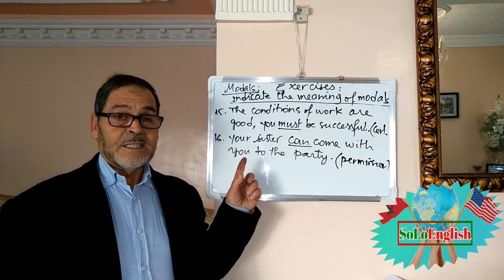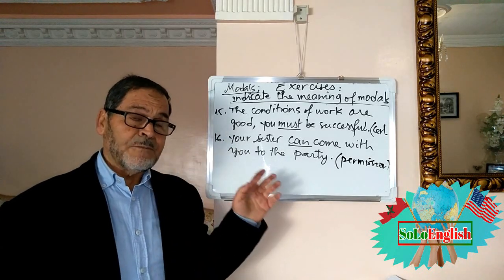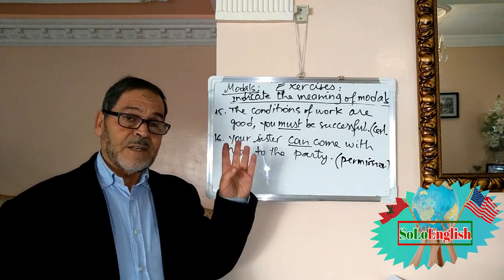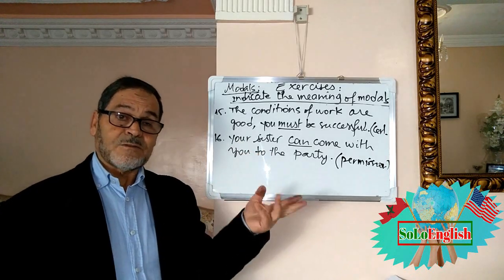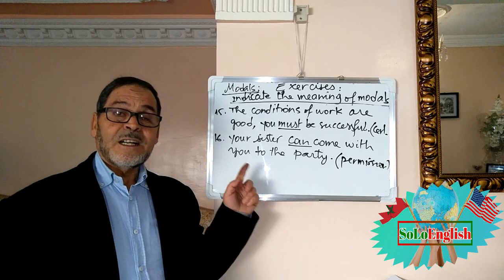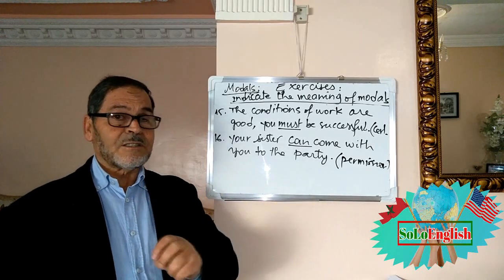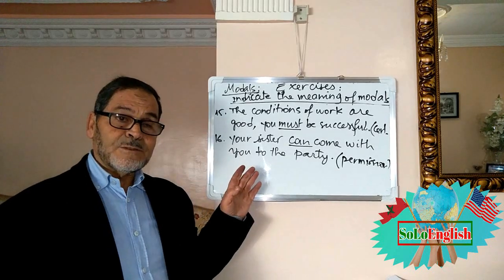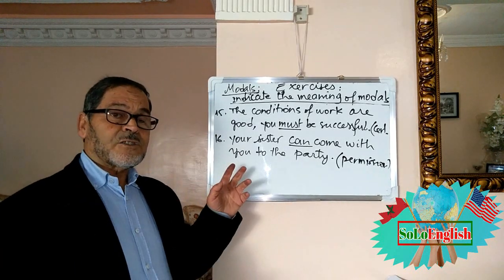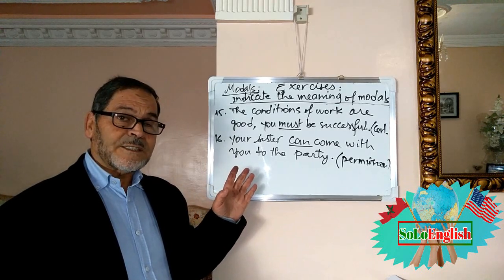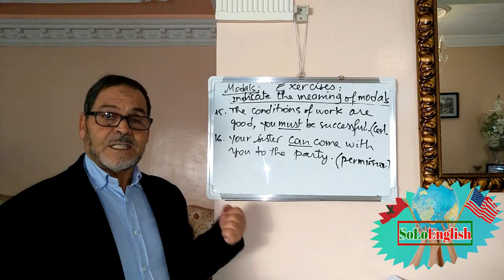So we have can. Let's recapitulate now. Can has meanings: ability, possibility, permission, request. May has 2, possibility and permission. And must has 2, obligation and certainty. Have to is obligation or necessity. Shall, should, it's advice. Ought to, also obligation.